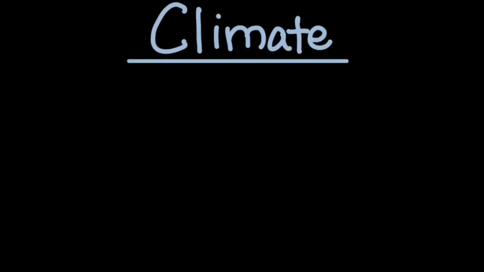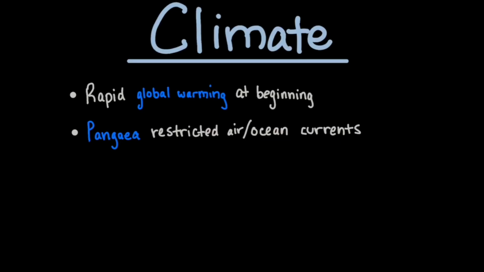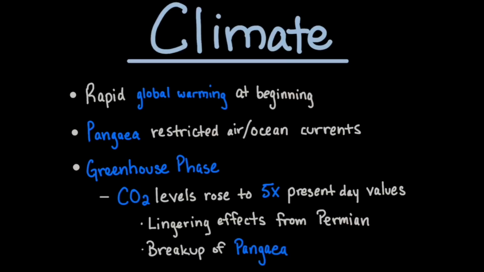There was rapid global warming at the beginning of the period that carried from the end of the Permian. There were large patches of dry climate due to Pangaea restricting air and ocean currents. There was a greenhouse phase during the Triassic, since carbon dioxide rose to 5 times current levels. This was caused by a combination of lingering effects from the Permian extinction and a breakup of Pangaea at the end of the period.